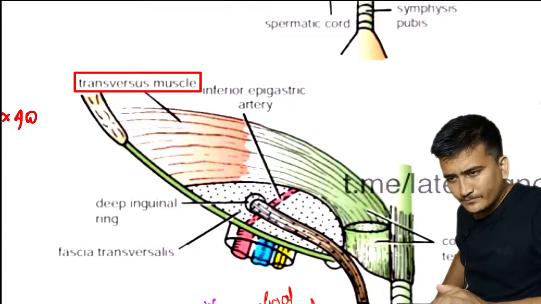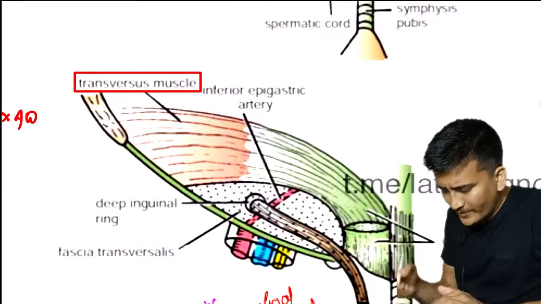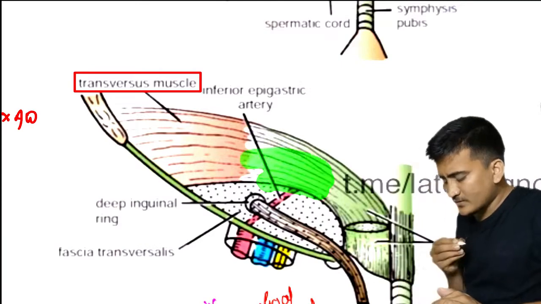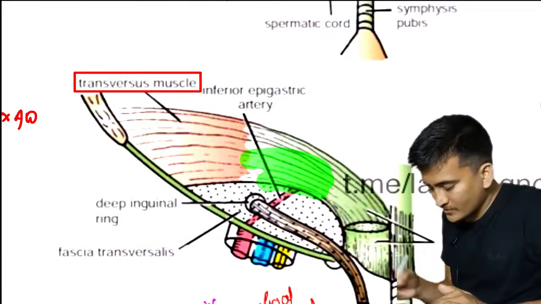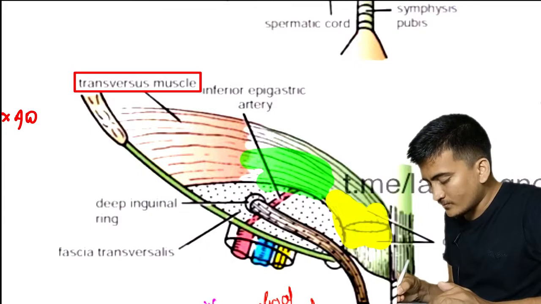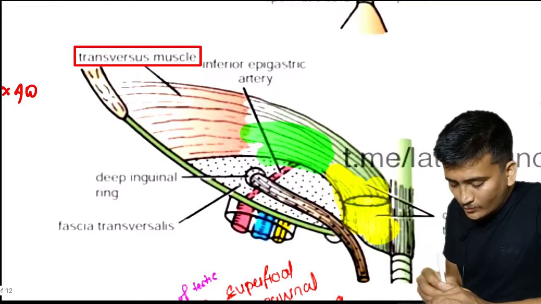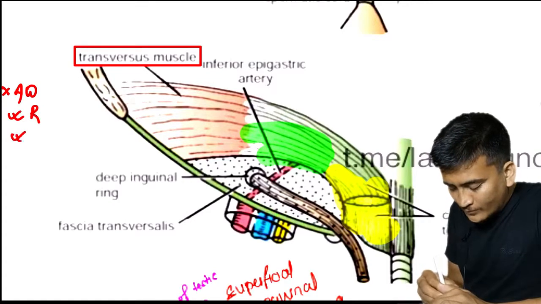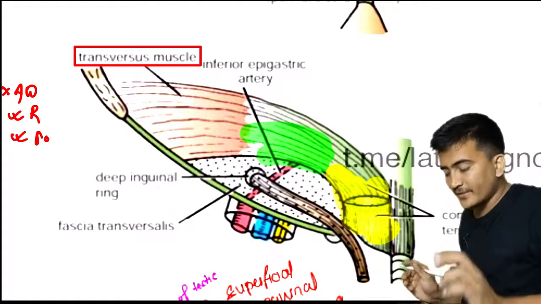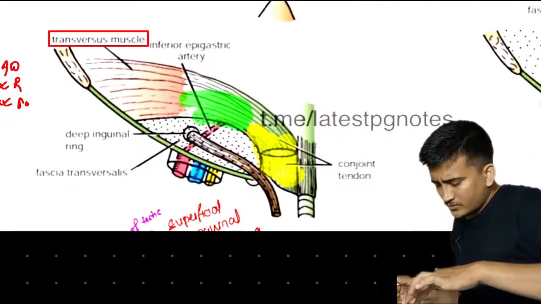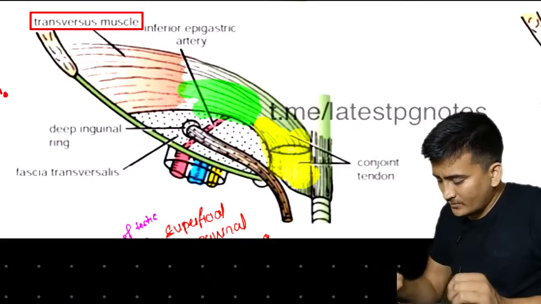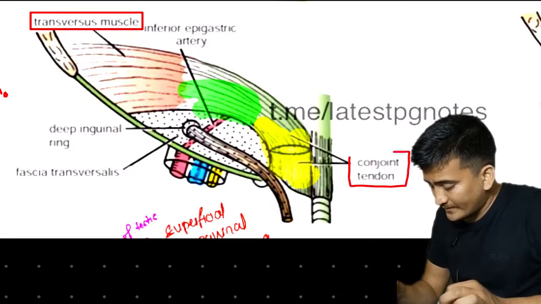You can see right here that it is forming the roof, and it is also forming the posterior wall. It is going behind, so it will contribute to the roof and to the posterior wall.